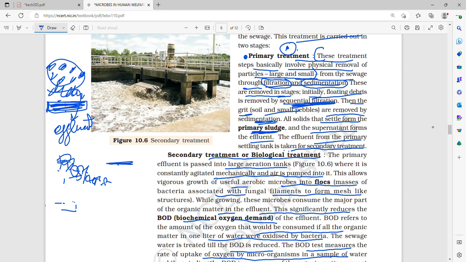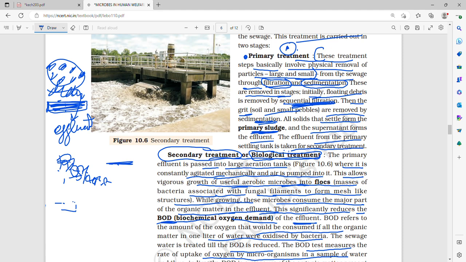Secondary treatment is also called biological treatment. So first is primary treatment, second is secondary treatment. The primary effluent is passed into large aeration tanks where it is constantly agitated mechanically and air is pumped into it. This allows vigorous growth of useful aerobic microbes into flocs, that is masses of bacteria associated with fungal filaments, to form mesh-like structures. While growing, these microbes consume the major part of the organic matter in the effluent. This significantly reduces the biochemical oxygen demand, or BOD, of the effluent.